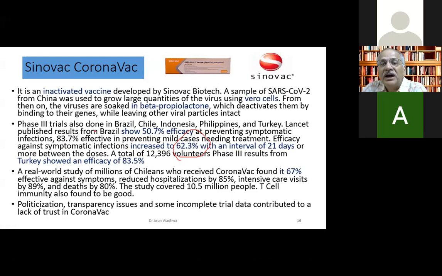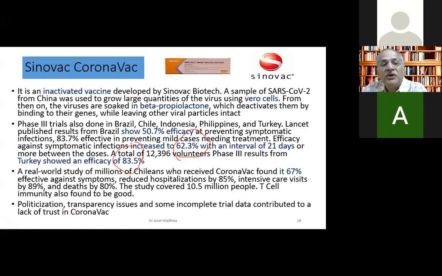Although in Turkey, they had a very large study of 12,000 people, it showed 83.5%, still much less than the mRNA vaccines, but very similar to our Covaxin. And there is a very large real world study in Chile, and it is supposed to be the largest real world study. Millions of Chileans have been given this vaccine, and there it was found to be 67%. And the deaths and mortality were reduced by almost 80-89%.